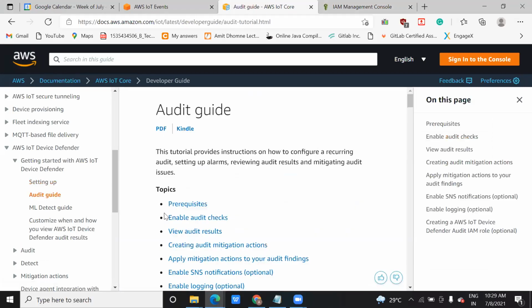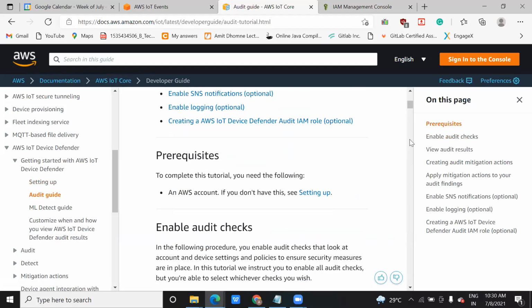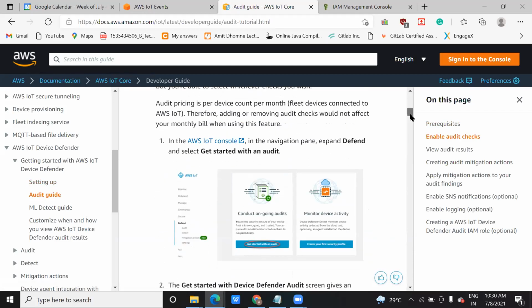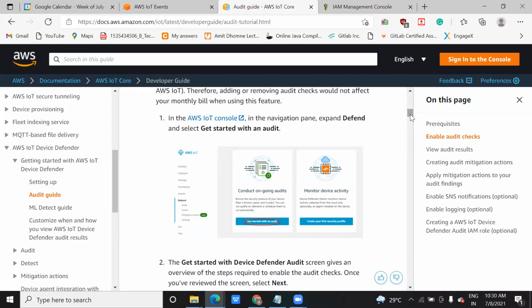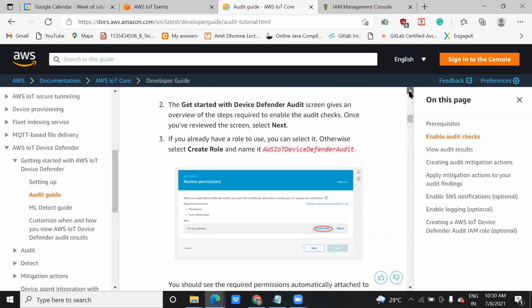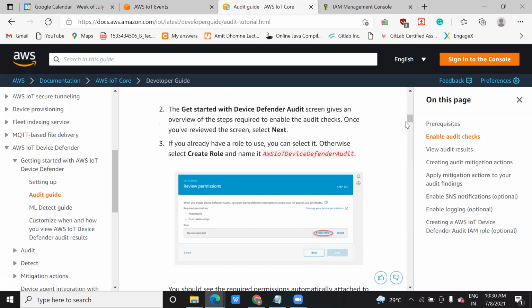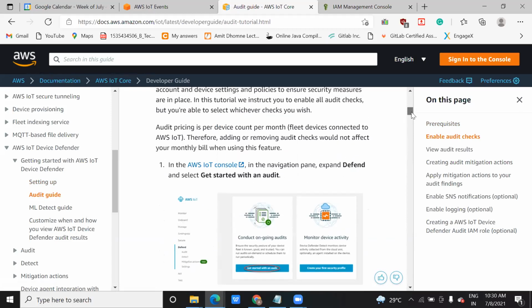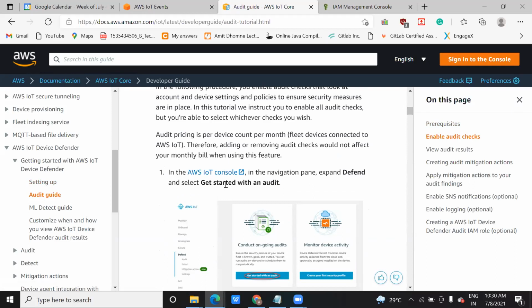Now we will come to our actual IoT audit, that is the IoT Device Defender, and what actually they do. When you click on this IoT Device Defender, what are the steps for doing that? You go to the AWS IoT console. In the navigation pane, when you click on Defend, let me open it and show you.